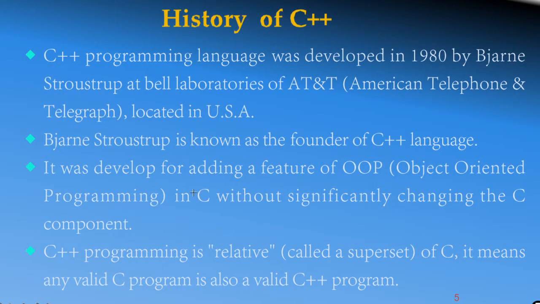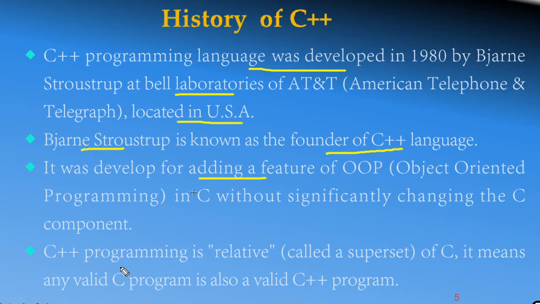And the history of C++. The C++ language was developed in 1980 by Bjarne Stroustrup at Bell Laboratories of AT&T. AT&T is the American Telephone and Telegraph company, which is located in the USA. Bjarne Stroustrup is known as the founder of the C++ language, and it was developed for adding the features of object oriented programming to C without significantly changing the C component. So we call C++ as C with objects.